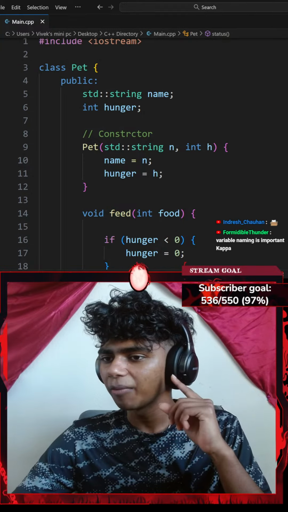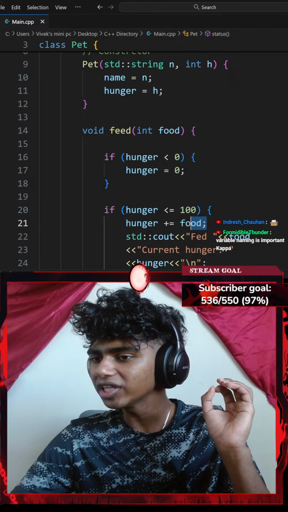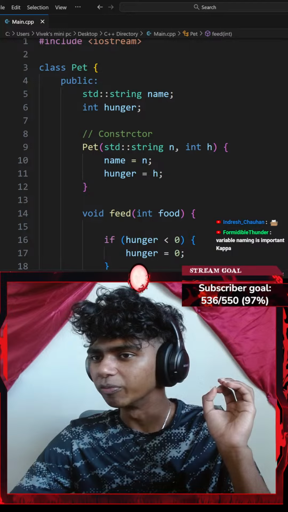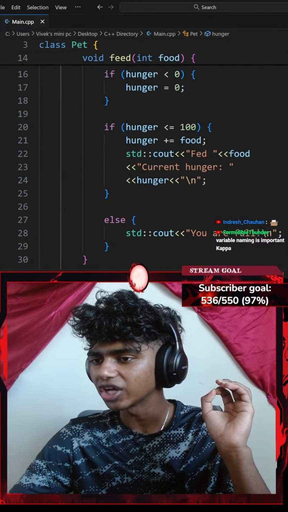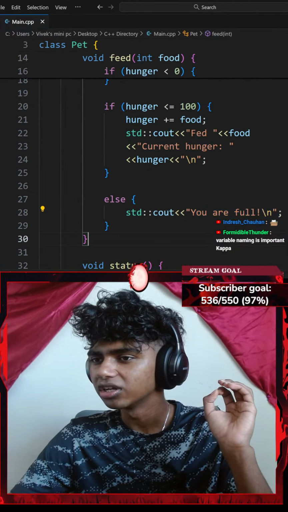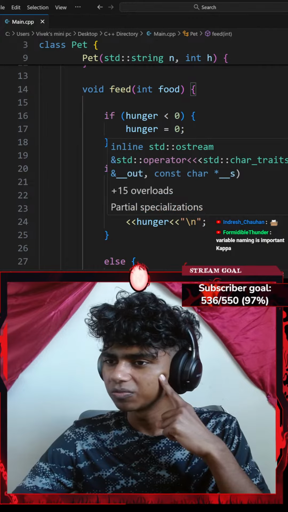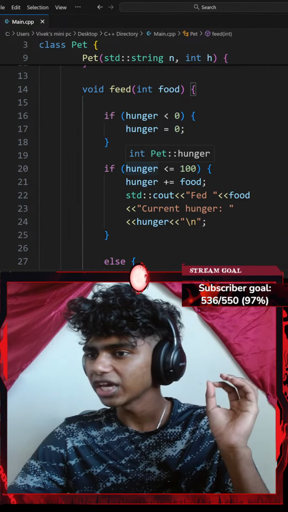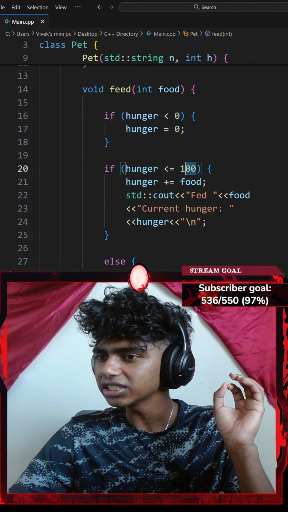Oh, okay, wait. My food is a parameter. I want to only increase my hunger with my food, but if my hunger is already 100, I just want to say you're full. Huh. Okay, so if my hunger, let's say, is greater than 0, okay, maybe I remove this if statement as well real quick. Okay, let's go with an if statement here.